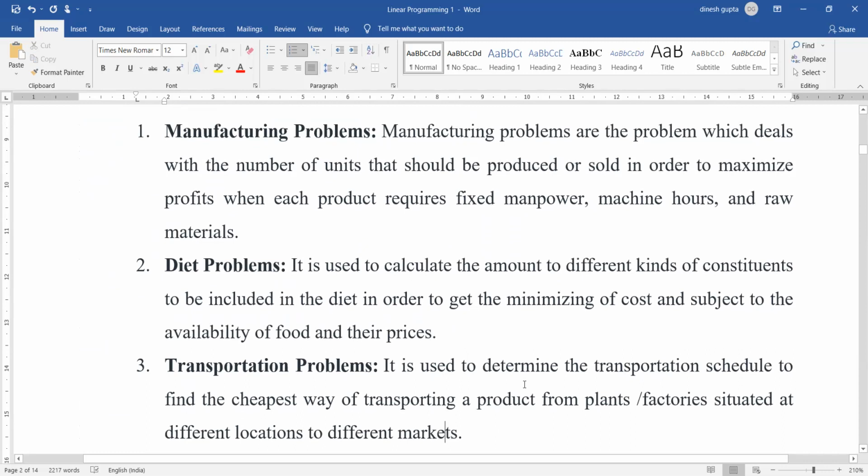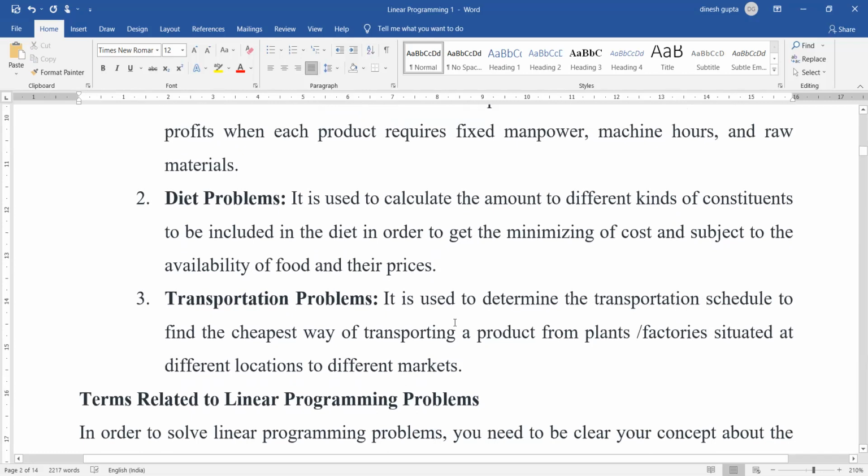Manufacturing problems. Like I said already, we want to produce some items so that our profit is maximum, but we do not have unlimited resources. We have limited resources. So what to produce is a manufacturing problem. Diet problems. It is used to calculate the amount of different kinds of constituents to be included in the diet in order to get the minimization of cost, subject to the availability of food and prices. So this is related to minimizing. The first one was related to maximization.